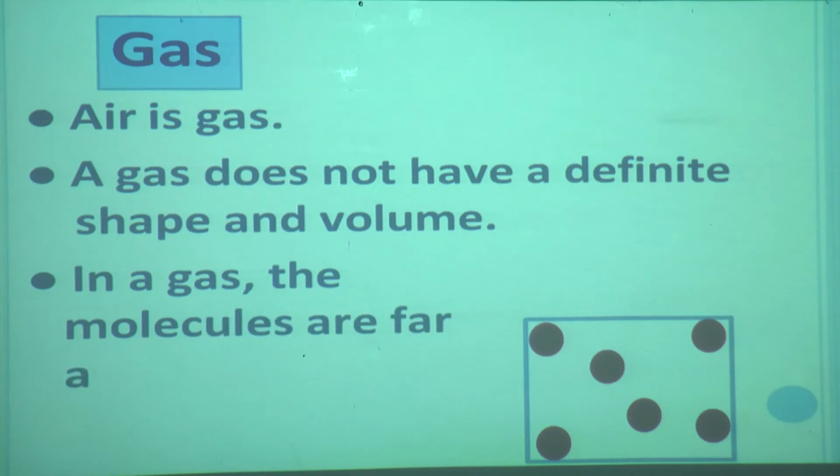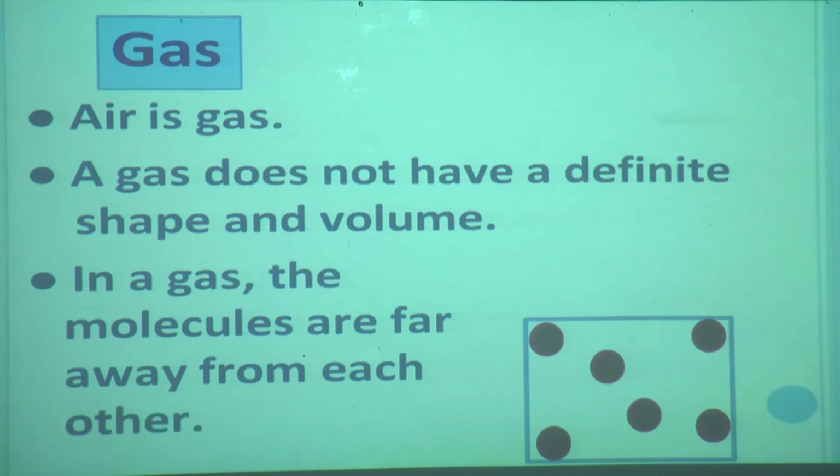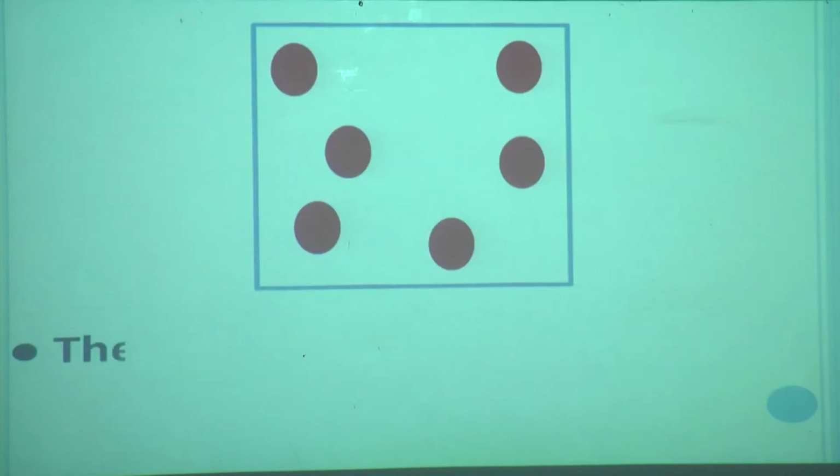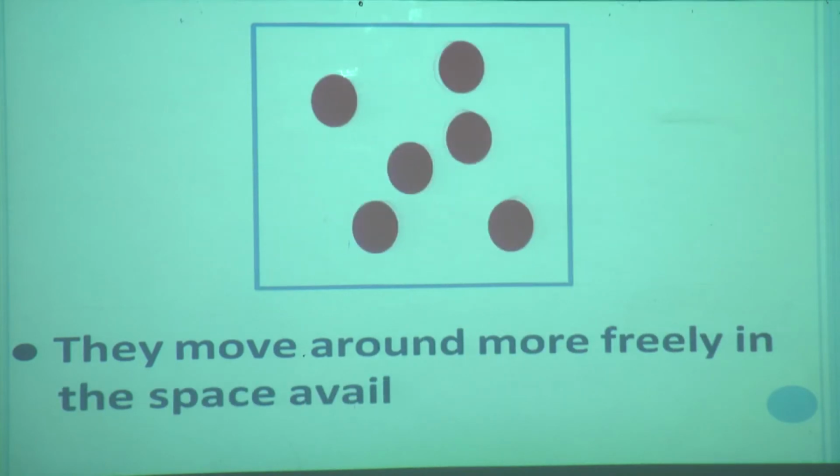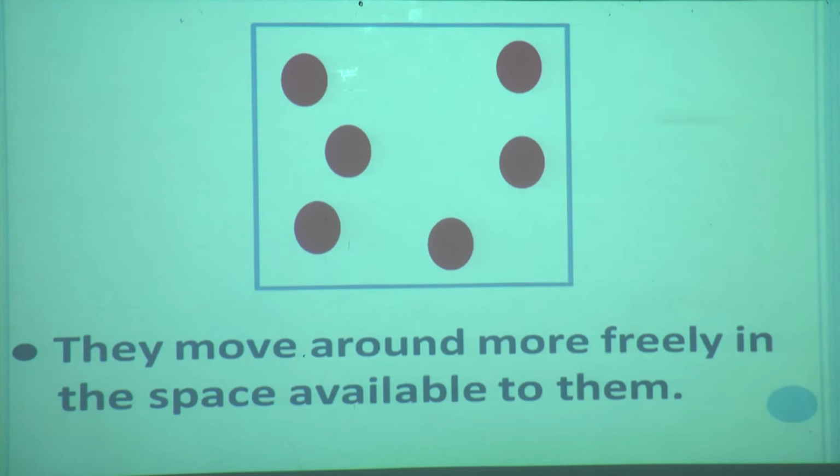You can see in the picture, in a gas the molecules are far away from each other, and they move around more freely in the space available. Means now in the room air is there, so it can move around freely in the space available to it.